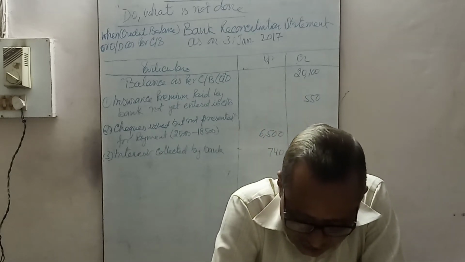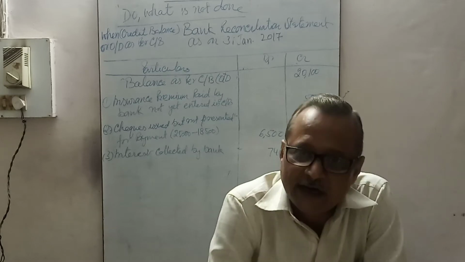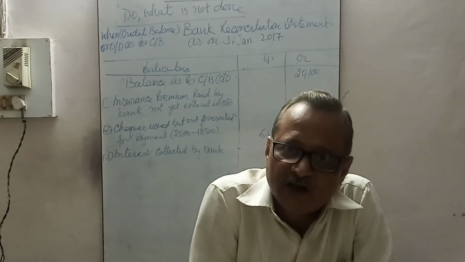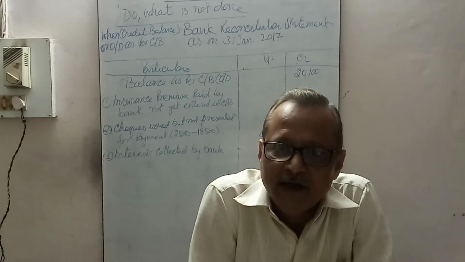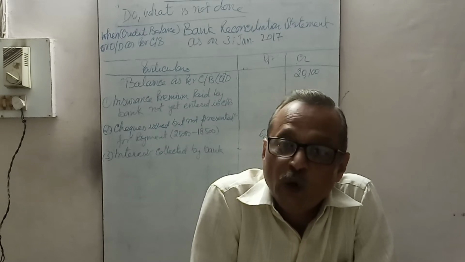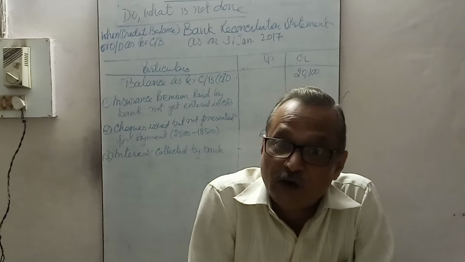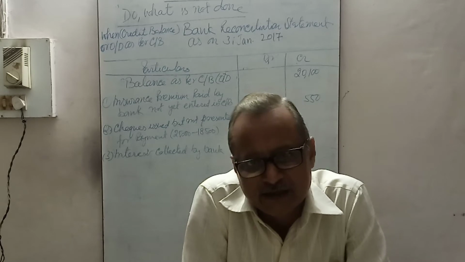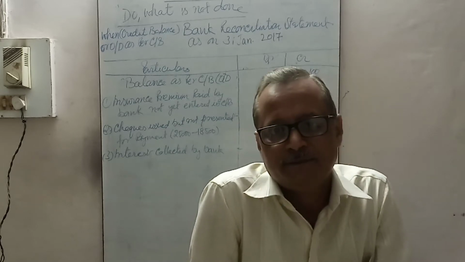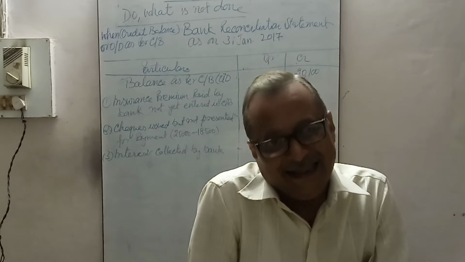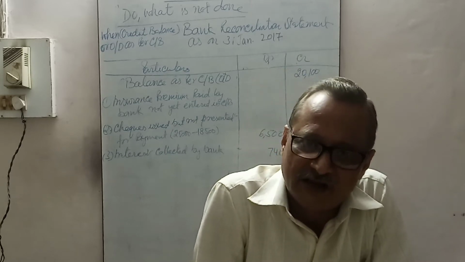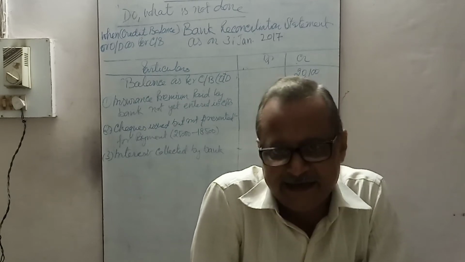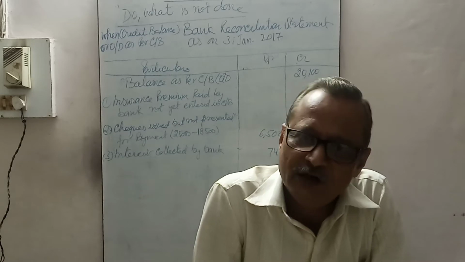Now fourth, checks of rupees 8,700 were deposited into the bank, but checks for rupees 7,000 were cleared till 31st January 2017, meaning checks of rupees 1,700 were not cleared. That was not credited in the passbook. When the check was deposited, it was debited in the cash book, and that should be credited in the passbook up to 31st January. But up to 31st January, only 7,000 was credited, meaning 1,700 not credited, so credit it.